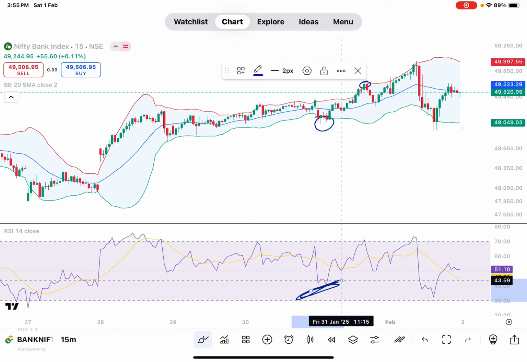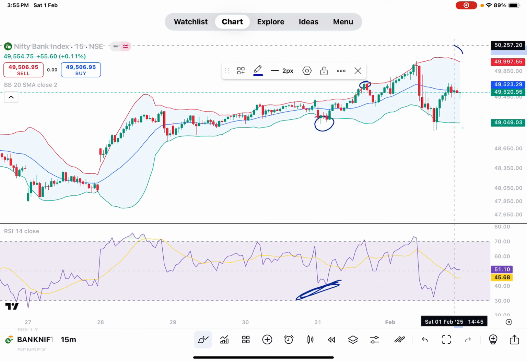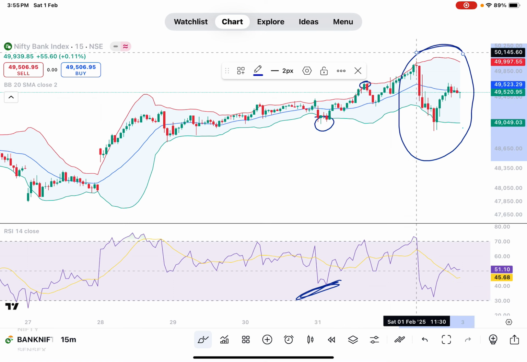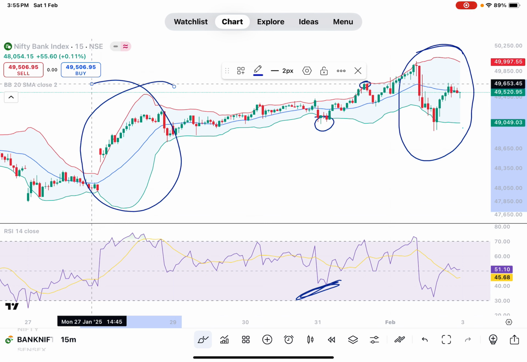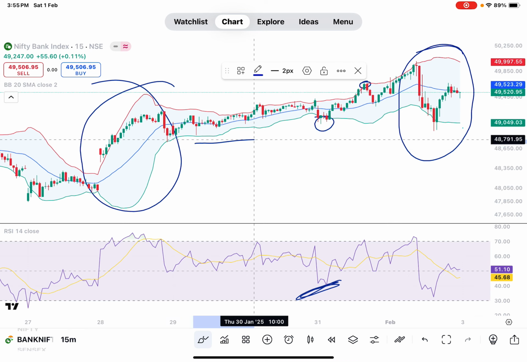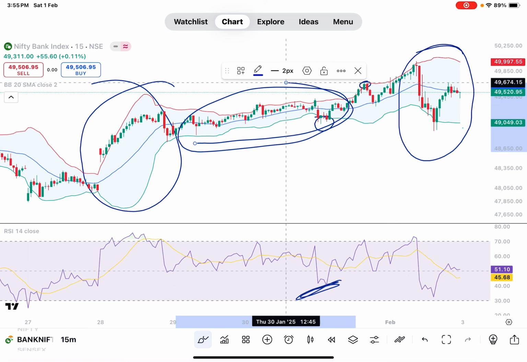And one more thing you have to keep in mind. When there is an open squeeze, this type, then you have to enter the market, then you will get more profit.